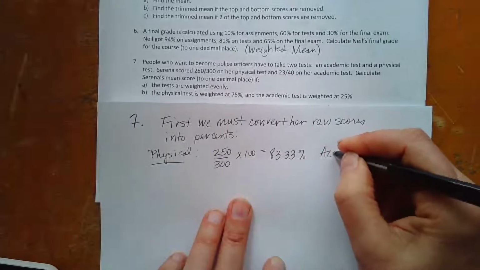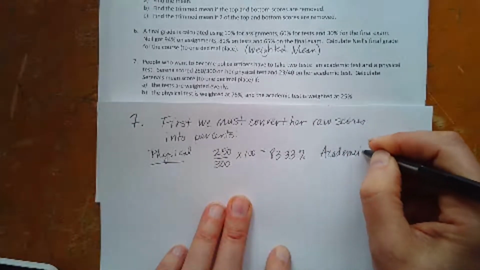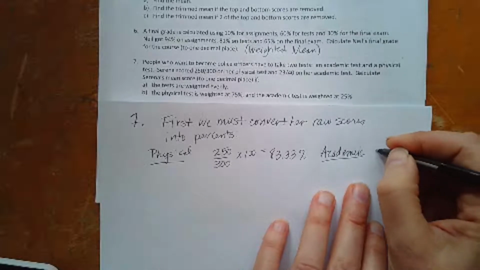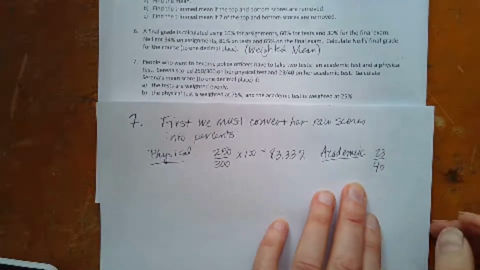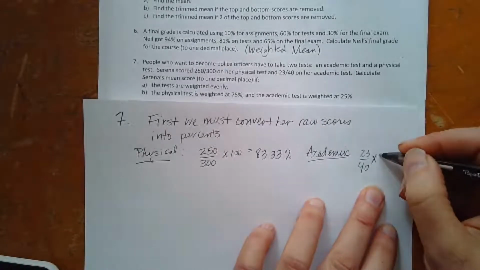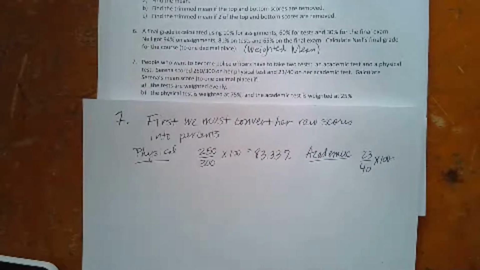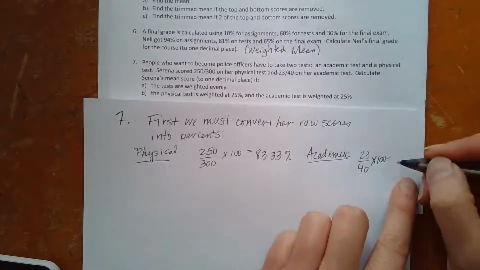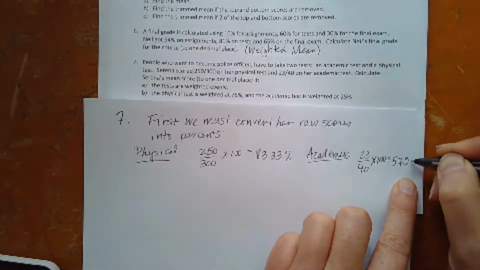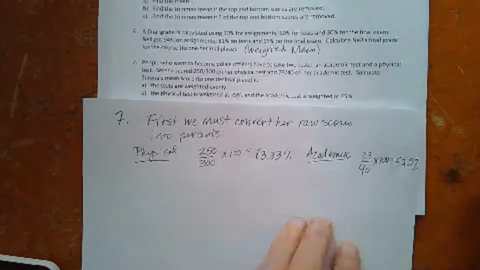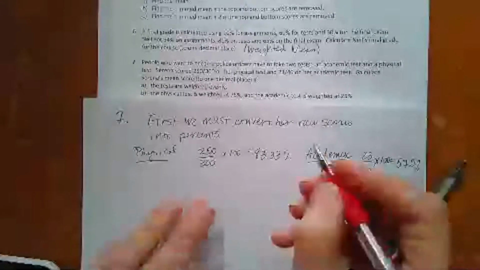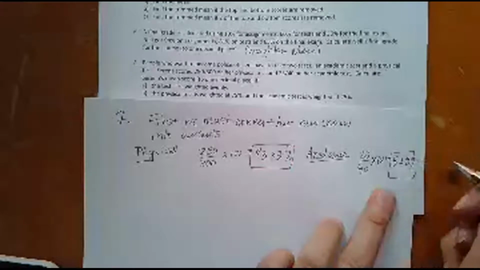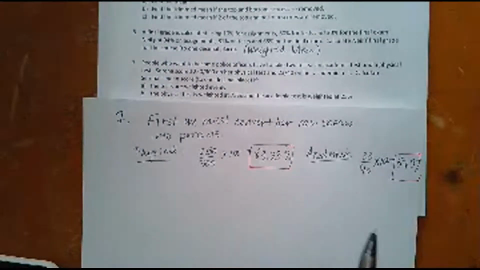And then her academic, whoops, I can spell that wrong. She got 23 out of 40. Okay, it's hard to figure out if that's good or bad till I do the division, 23 divided by 40, multiplied by 100. She has 57.5% on her academic. So now at least it looks like she's done way better on the physical, right, than the academic. So now at least I have my scores, right?